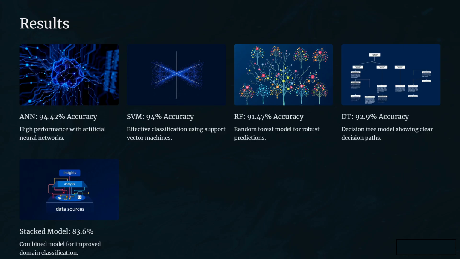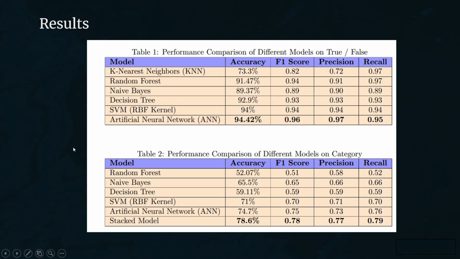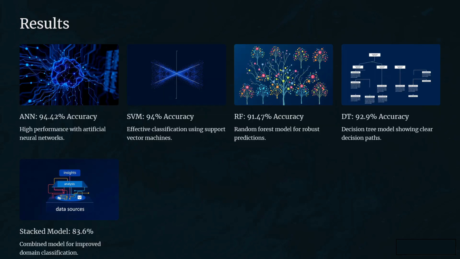Now I would like to discuss the results of our project. So mainly we worked on different kinds of models, in which the ANN model gave an accuracy of 94.42% on true false authentication, and for domain classification the stack model gave the highest accuracy, which is 83.6%. The rest, SVM, RF, and DT, also gave good accuracy. Now I can show you the table which summarizes all the accuracies. These are all the accuracies of different models in domain classification and true false authentication.